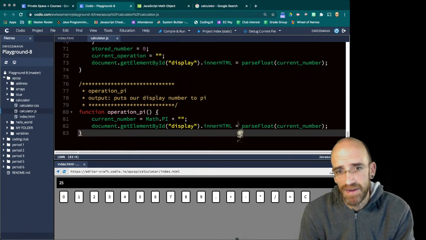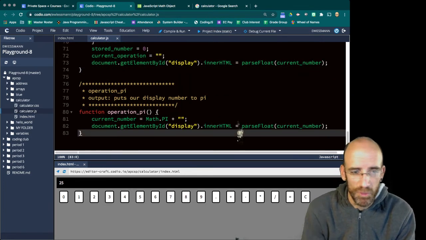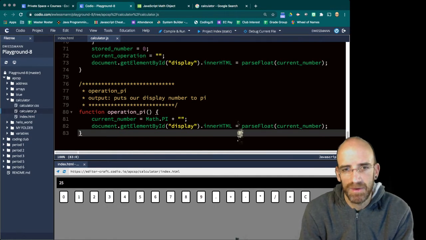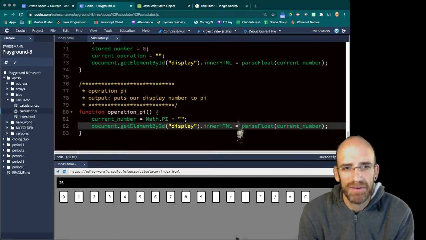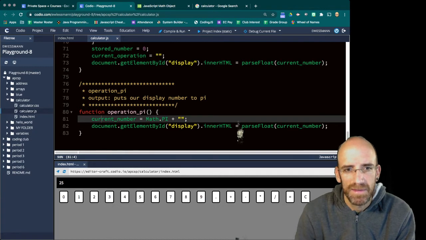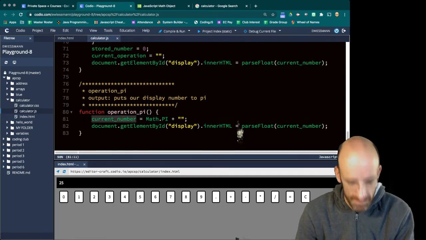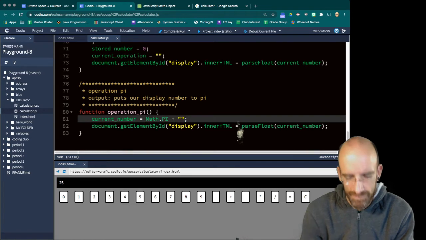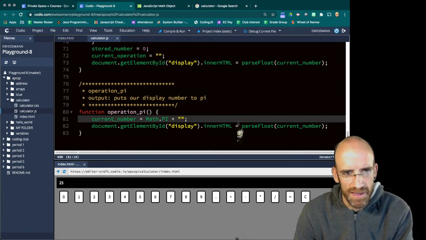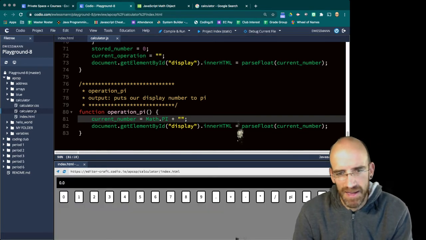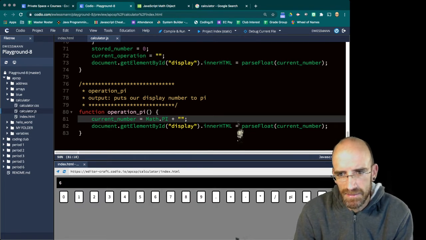In this case, we're not messing with our stored number or the added number. If we have a current number, we could also say current number equals... let's see how this feels. So first off, this is how this feels, and it's your design of your calculator. If I say 6 plus pi equals 9.141... If I do 4 pi, yeah, I think I would like it to multiply there.